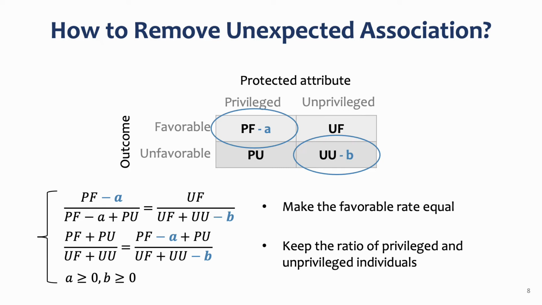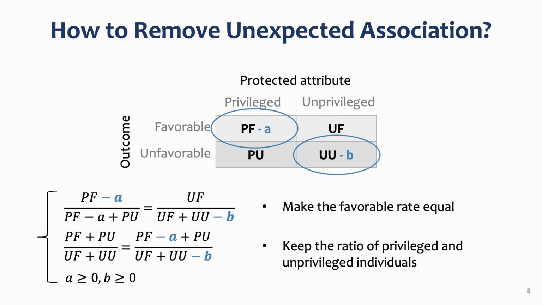Since many studies have shown that machine learning software tends to falsely produce the favorable label for the privileged group members and the unfavorable label for the unprivileged, training data bias mainly exists in the privileged favorable subgroup and unprivileged unfavorable subgroup. Therefore, we reduce data samples in the two subgroups to alleviate data bias and make the favorable rates equal between the privileged and unprivileged groups.